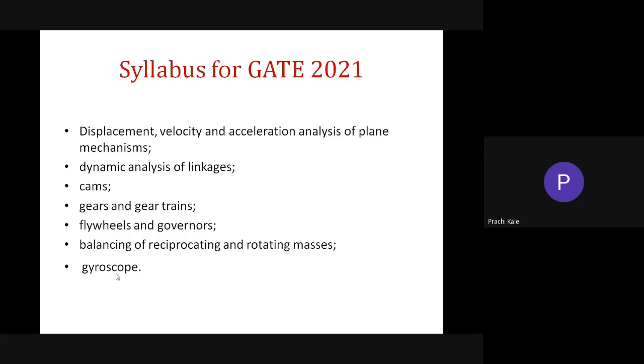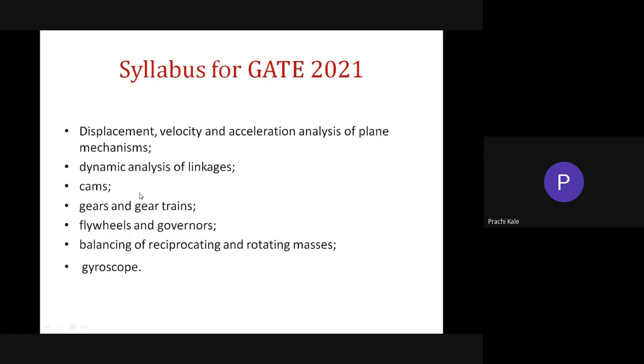So those students who are going to appear for the exam, please make sure that you study this subject very carefully, so that you can get 8 to 9 marks at least. 8 to 9 marks is a big deal in order to get a great score. And whatever you are studying in the class, again and again I'm telling you, study it conceptually. So this is just an overview of the syllabus.